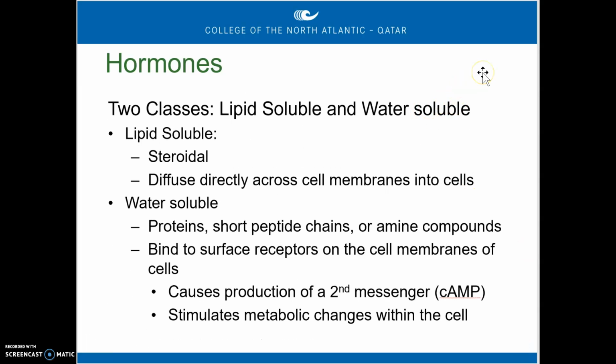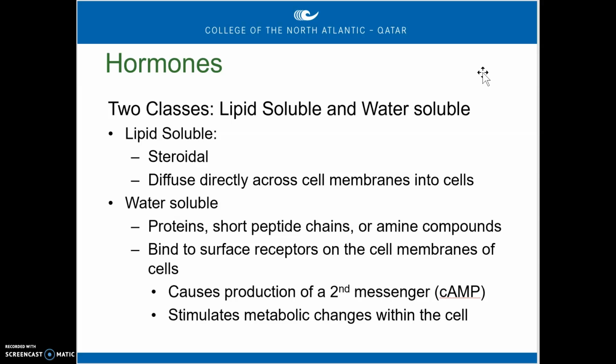Now, we've got two different types of hormones, or two classes, sorry. We classify these based on their solubility. So some hormones are soluble in lipids, and some hormones are soluble in water. The lipid soluble hormones are going to be steroid based in composition. And if you're a lipid soluble hormone, that means you can pass through the cell membrane no problem, because you're a lipid, so you can dissolve in lipids.